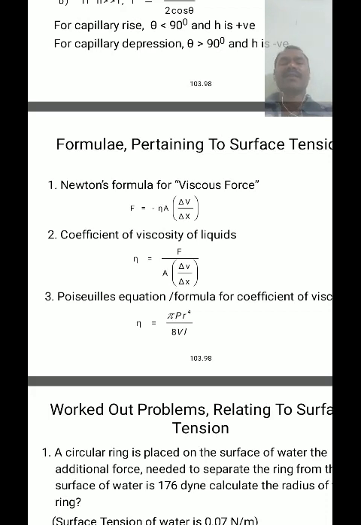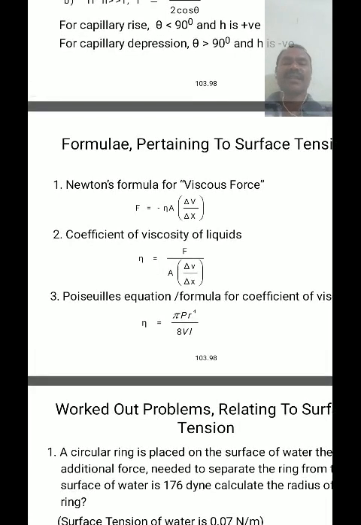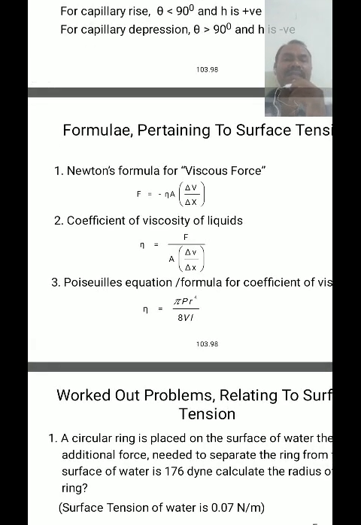In equation number 1, that is Newton's formula for viscous force, F is equal to eta, that is the coefficient of viscosity. The second formula is eta is equal to F by A into delta V by delta X, where delta V by delta X is called the velocity gradient. For unit velocity gradient, the coefficient of viscosity is the same as F by A, the same as stress, or the same as pressure.